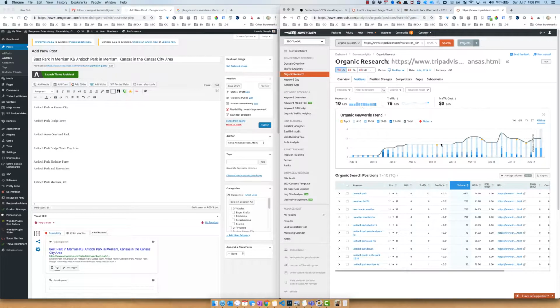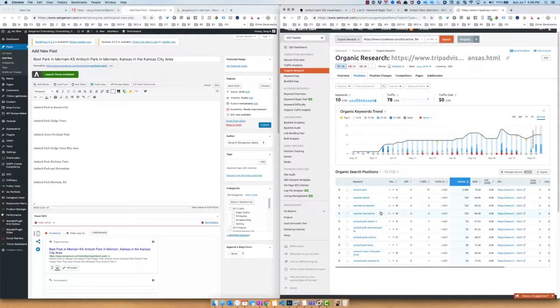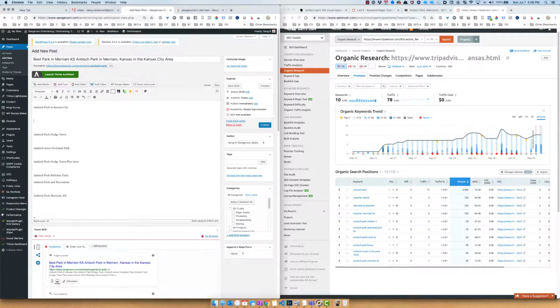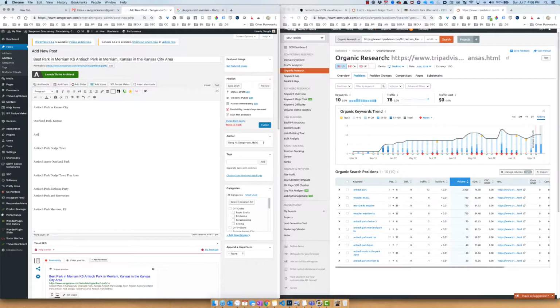I'm going to make sure that I understand. So it looks like Antioch Park, Weather, Merriam, Kansas, Antioch Park, Overland Park, Kansas. I might use the word Overland Park in here somewhere. And then Shelter, Antioch Park Shelter. And so now I understand what words are being searched, like Antioch Park has 2,400. So I'm going to make sure that I write based off of this and then reword some of these key topics and key phrases, and I'm going to make them into more human readable content.